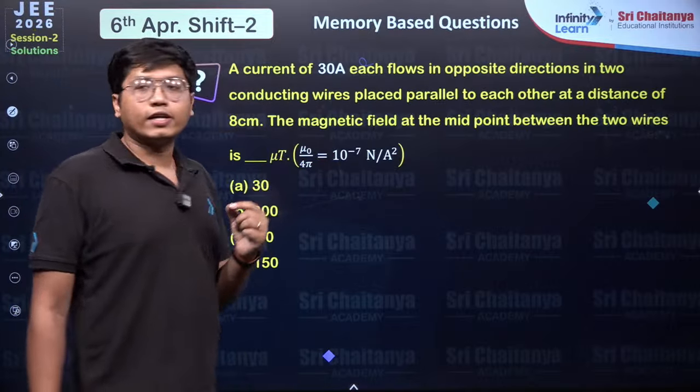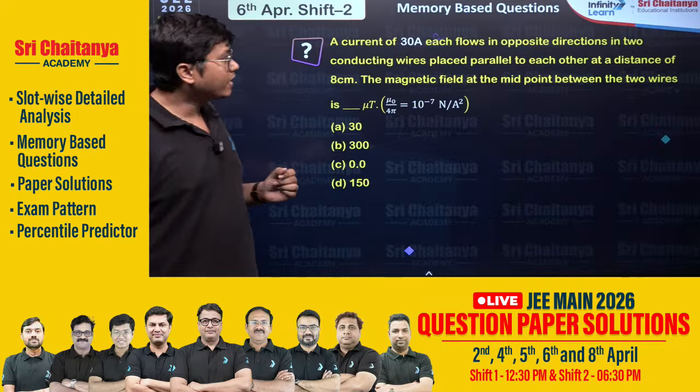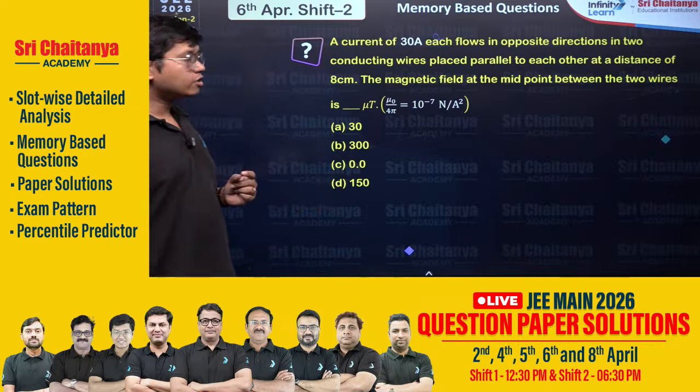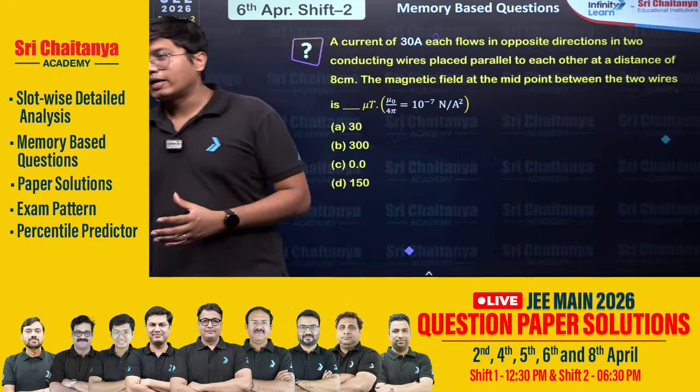This says a current of 30 ampere, each flows in opposite directions in two conducting wires placed parallel to each other at a distance of 8 centimeter. The magnetic field at the midpoint between the two wires is.